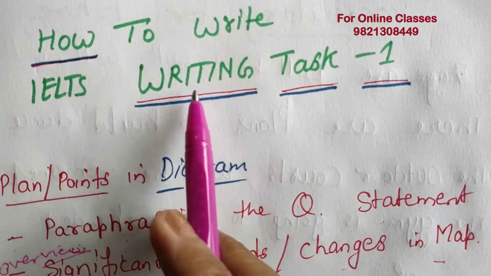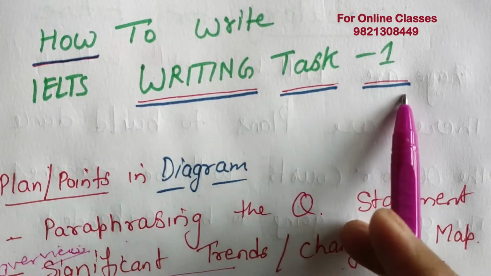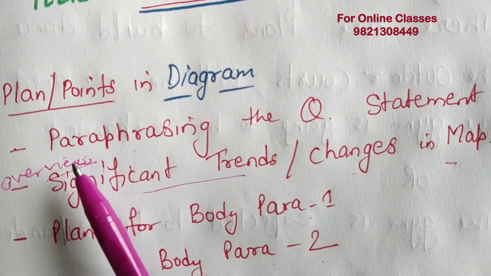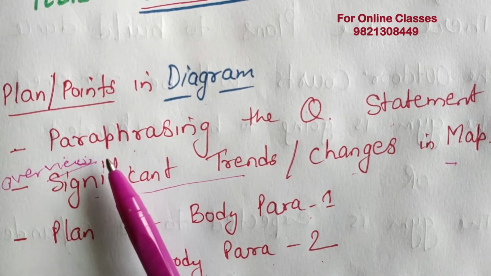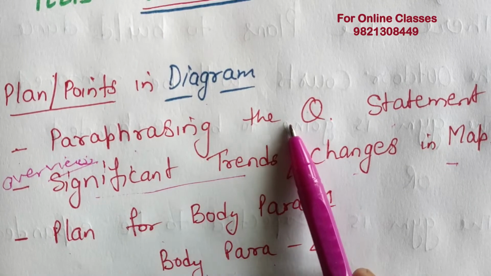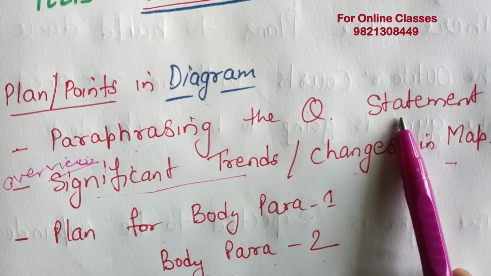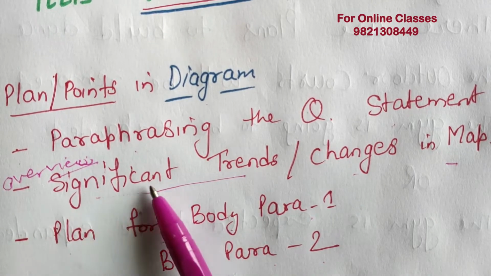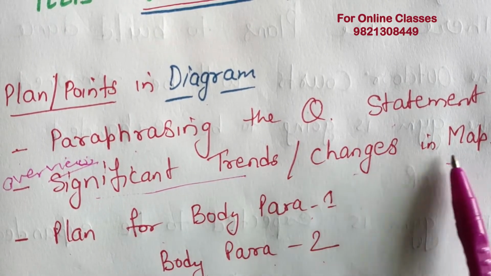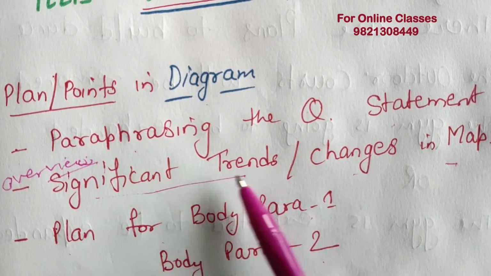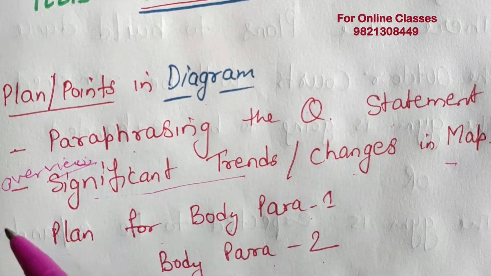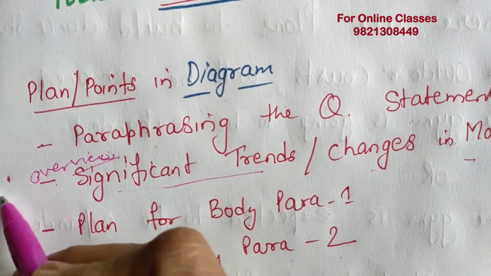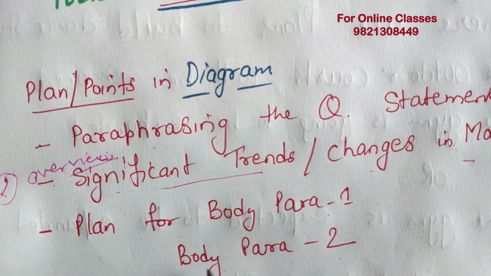Okay, how to write IELTS writing task 1. First important point in this type of questions, as I already told you, always do the paraphrasing of the question statement. Paraphrasing is important, as you know. Second important thing, look for the significant trends or changes in maps. You should look for these changes to write in the overview paragraph. Overview means second paragraph. You should write all these changes in the second paragraph.